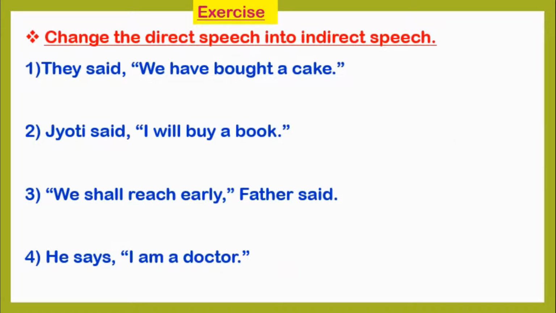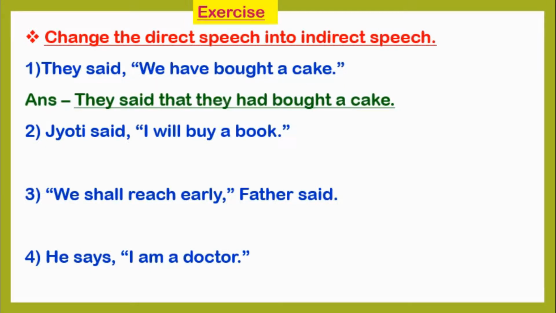So students, let's start with the exercise. Change the direct speech into indirect speech. First question, they said, "We have bought a cake." So here, while converting the direct speech into indirect speech, what will we do? First, we will remove the double inverted commas, and instead of them we will use a conjunction. So the sentence will become, they said that they had bought a cake.